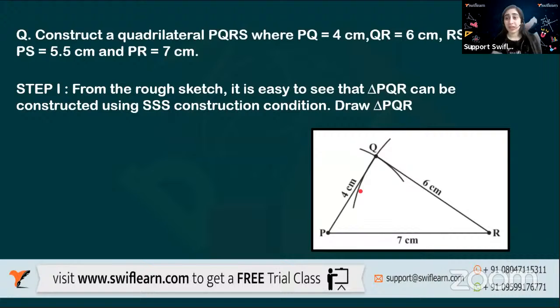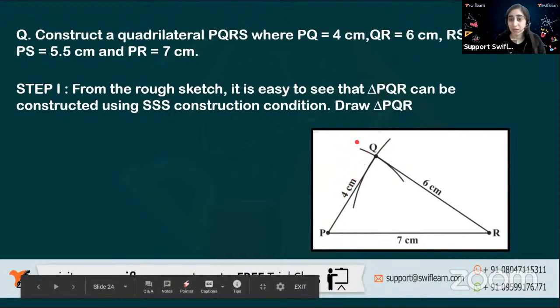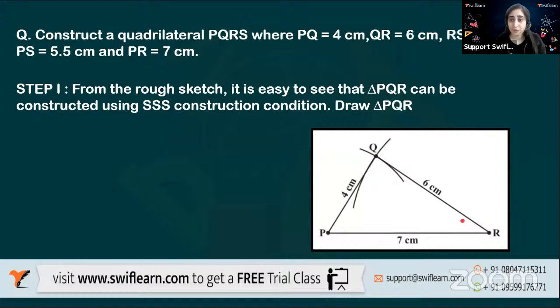See, till now, what we did was draw a triangle by taking two points as centers, making arcs, and letting them meet. So what exactly is given? We are given the sides. So we call it the SSS property, meaning side, side, side property. With this, P is at the center, and knowing the side, we construct an arc. With R at the center, knowing the length of QR, we can draw the arc. And these two arcs meet at the point which we label as Q. This triangle is easy.